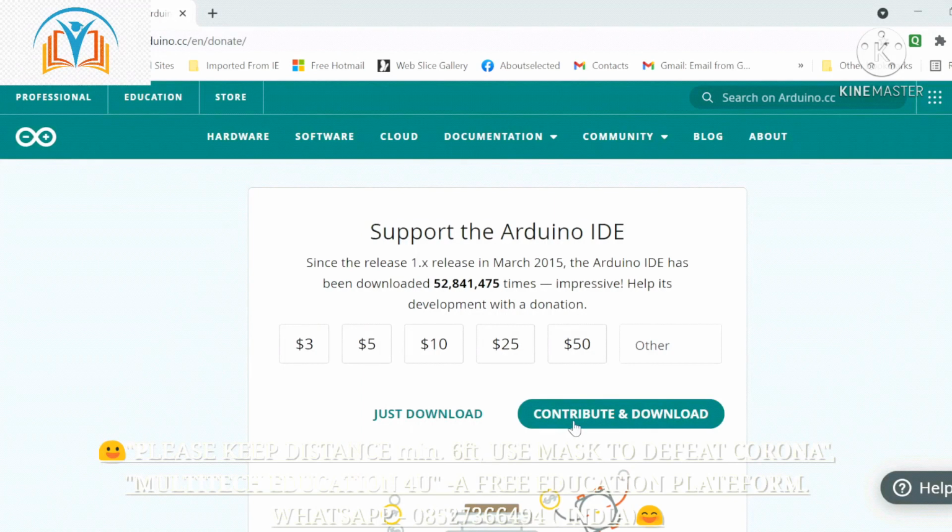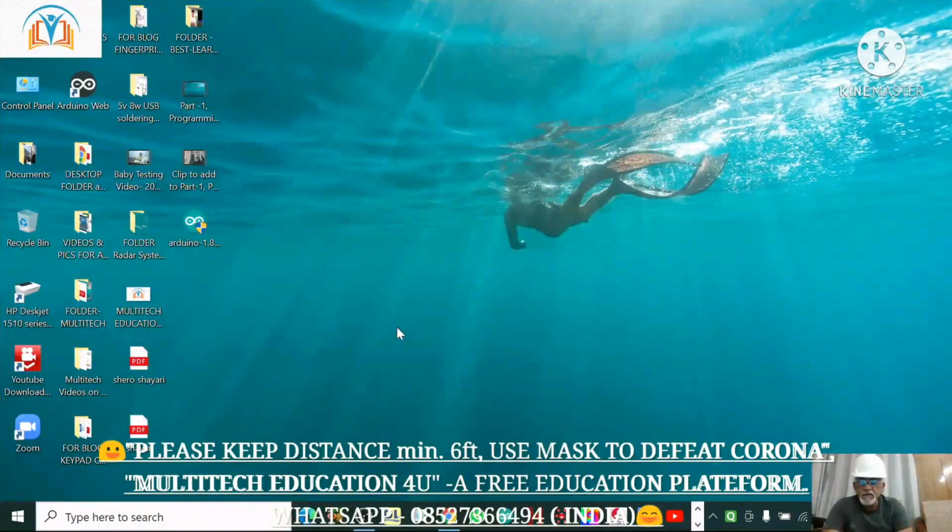Here the contribution is $3, $5, $10, whatever is up to you. You can contribute toward this software, as they are doing a lot, if you are capable. Otherwise, you can proceed with just download. It didn't ask anything. So now we have this screen. We have downloaded it and this is our software.